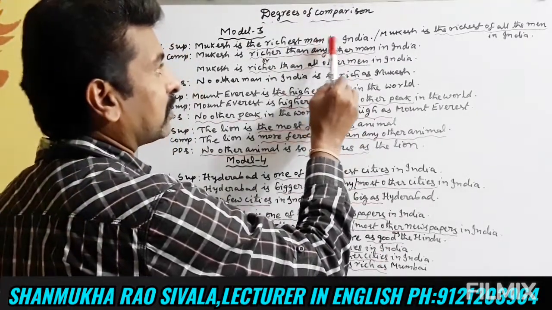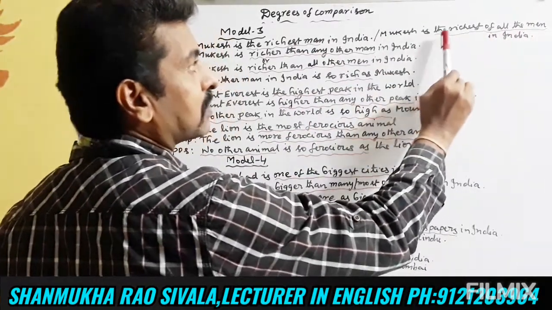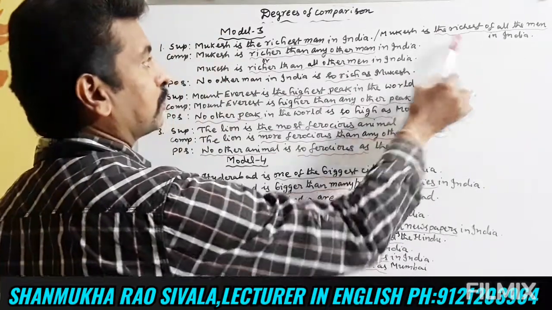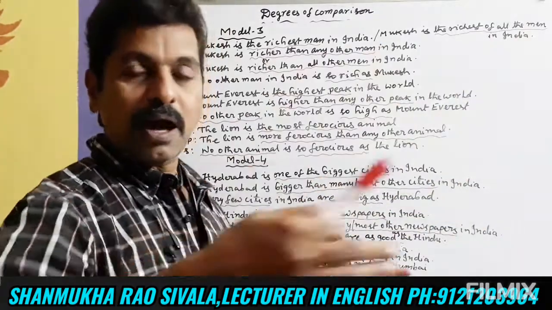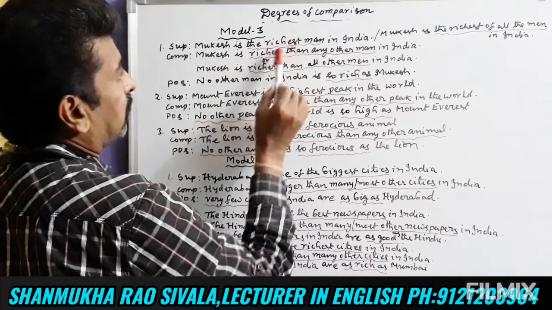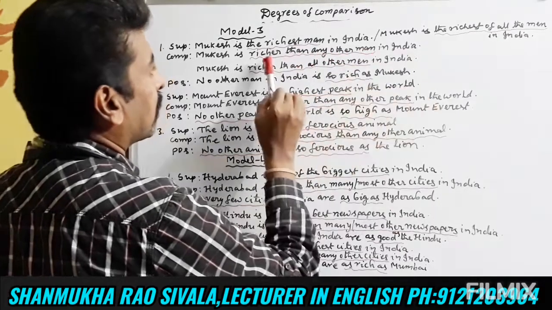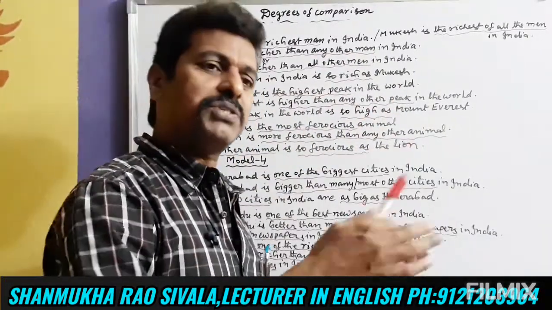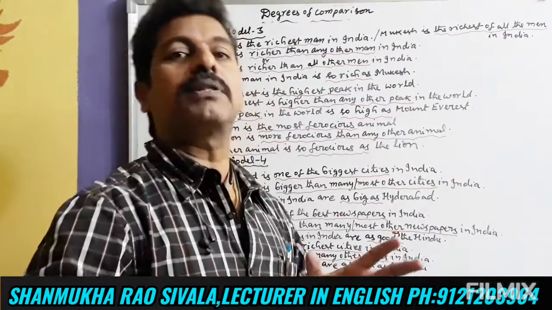This superlative can be written like this also. Mukesh is the richest of all the men in India. Okay. So when we make a comparison of him with other rich people in India, we will use the comparative form. Mukesh is richer than any other man in India. If you take any man, he is richer than him. You can take anybody else in India, he is richer than him.